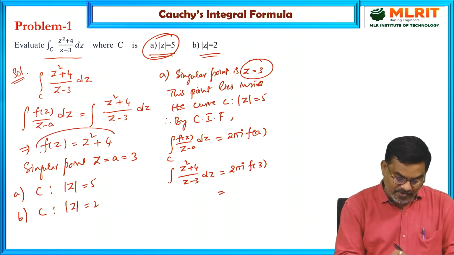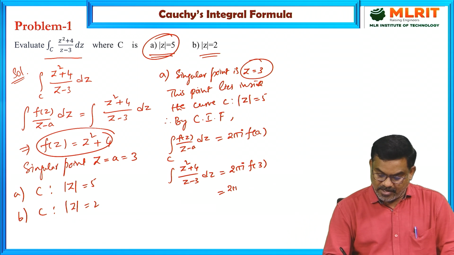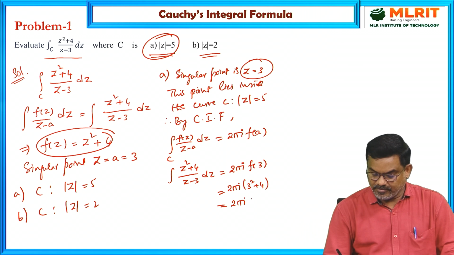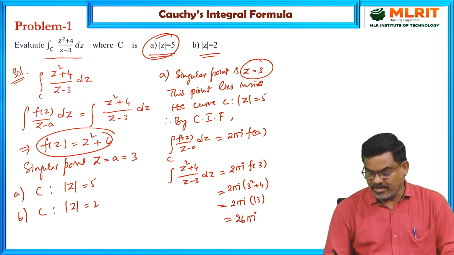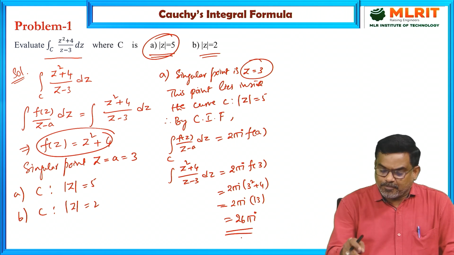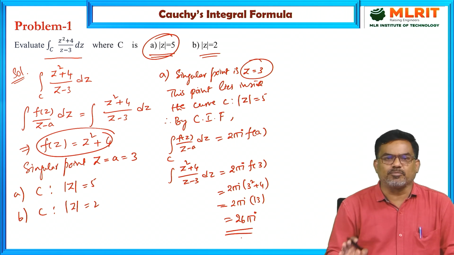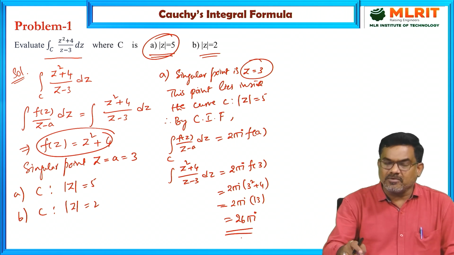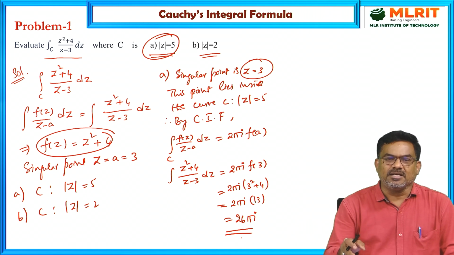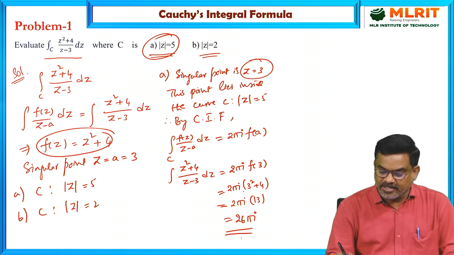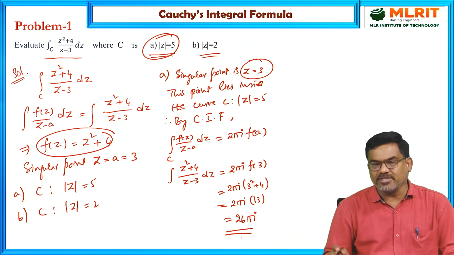So 2 pi i into (3 square plus 4), that is 2 pi i into 13. So the answer is 26 pi i. If this point lies outside the circle, simply we can put 0. But here z equal to 3 lies inside the circle, hence by Cauchy's integral formula the value is 2 pi i into f of 3, which is 26 pi i.